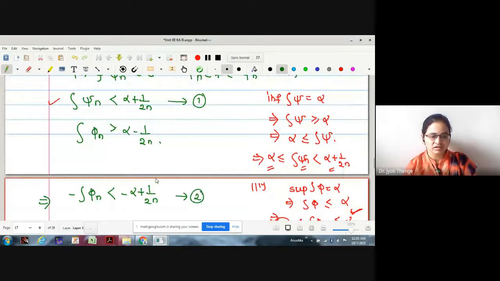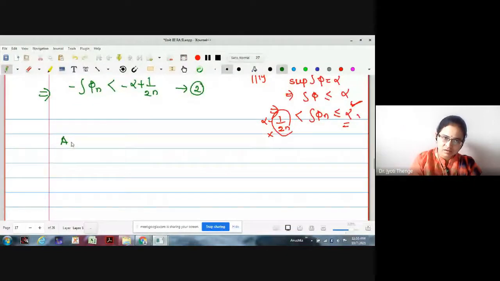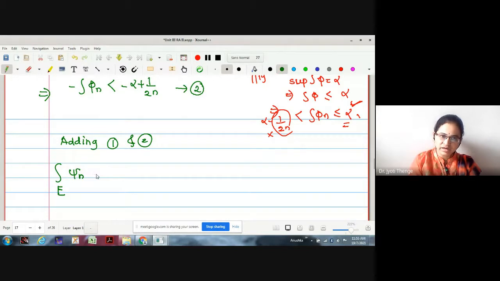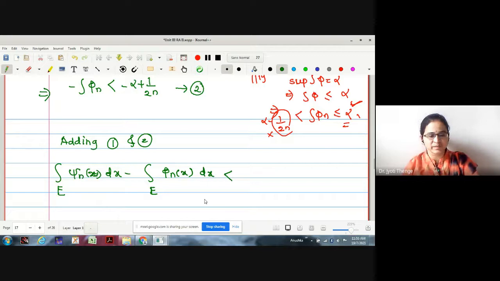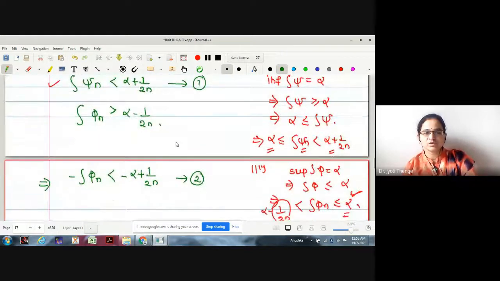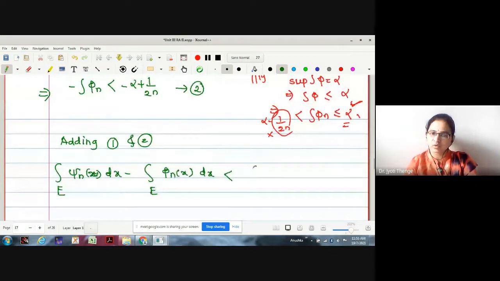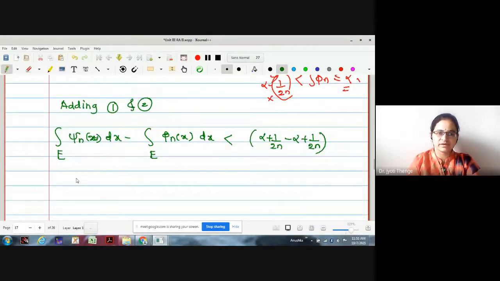Integration psi n, adding 1 and 2. What will happen? Integration of psi n, on which set? On set E. Psi n x dx, minus integration phi n x dx on E. Now what is the value? Strictly less than alpha plus 2n minus alpha plus 1 upon 2n. What's the value? Alpha will get cancelled.